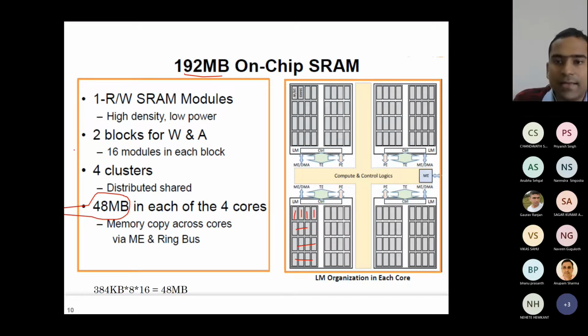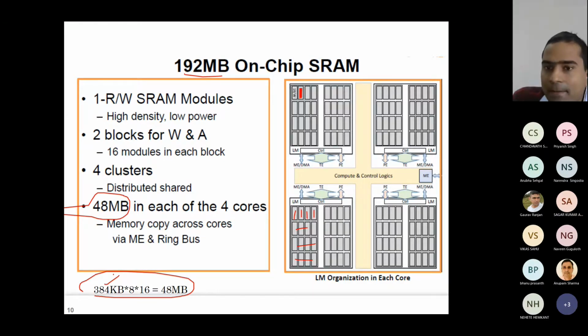Each of these modules is 384 KB. Now, from this, how do you get 48 megabyte?